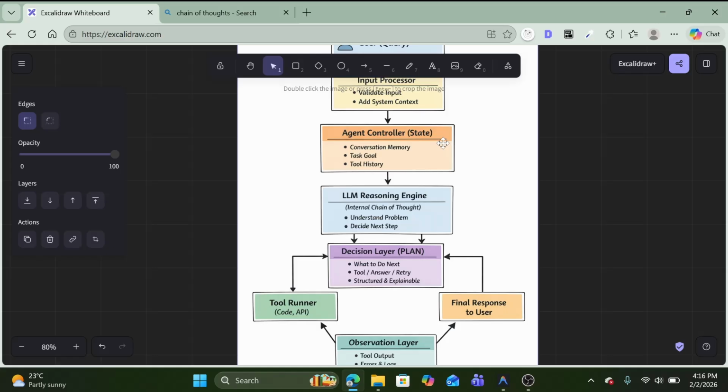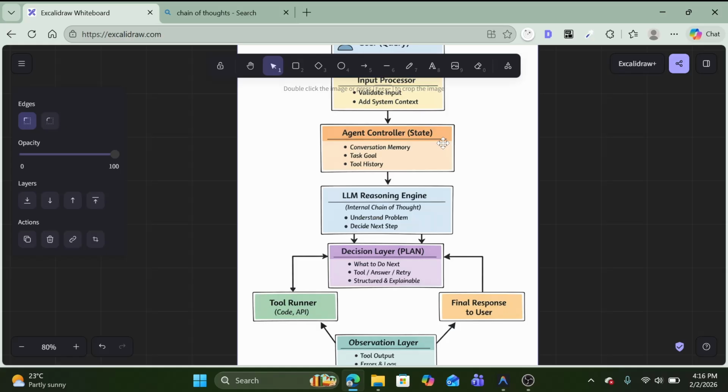After the creation of the file we need to observe that state, whether the file was created successfully or not. Then after that observation we go again to the decision layer: the current plan was executed successfully, so we can safely move to the next step. So you can see this is the loop, and this is the whole architecture we are going to follow to create our CLI based AI agent.